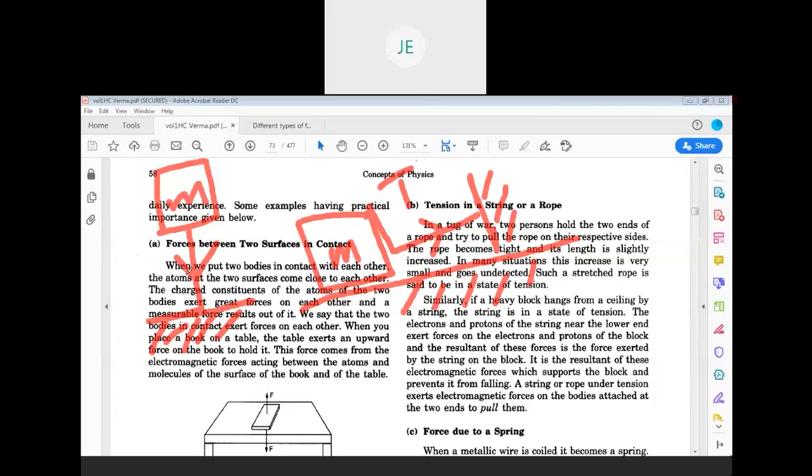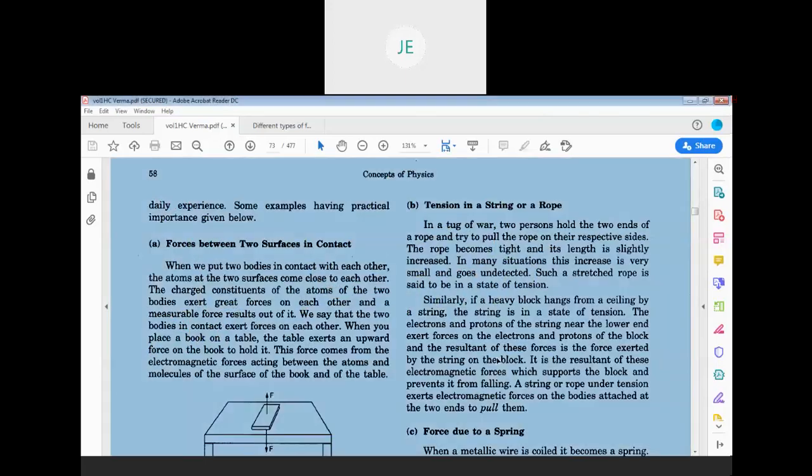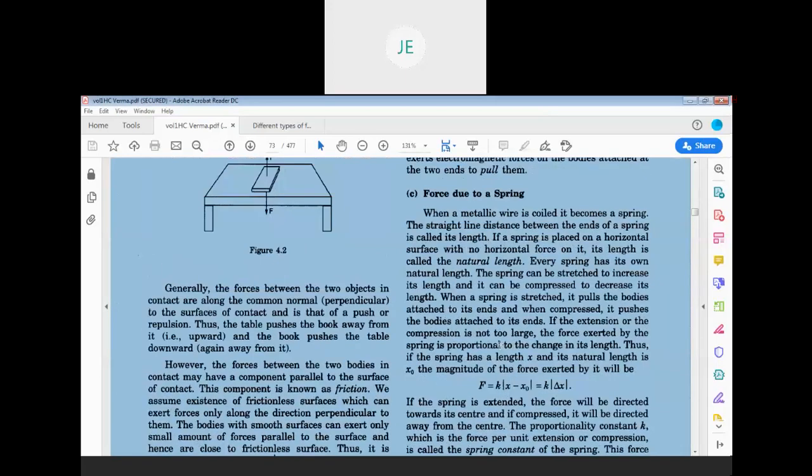So tension force is also because of electromagnetic interaction, and friction force is also because of electromagnetic interaction. In the same way, the force due to a spring is also because of electromagnetic interaction.